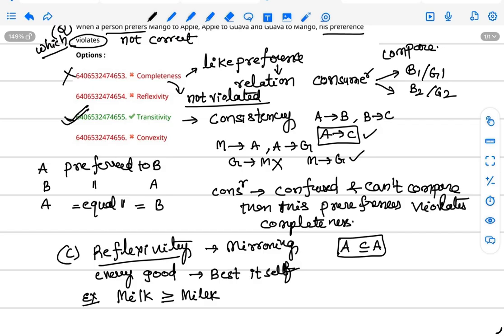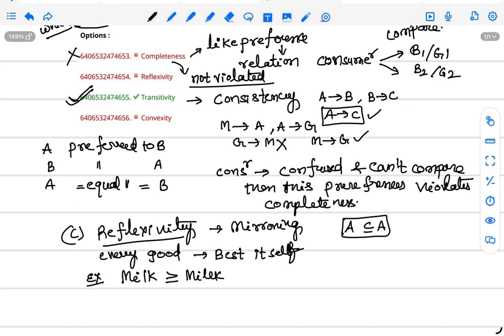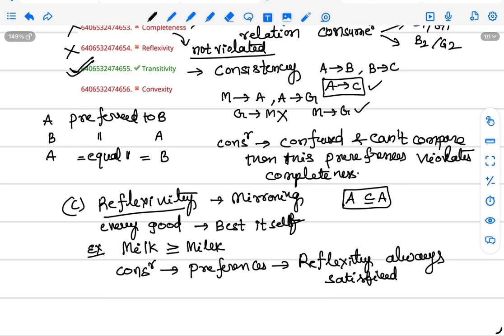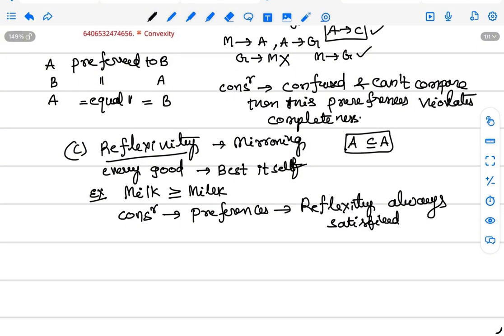Here reflexivity is almost always satisfied. In consumer preferences, reflexivity is always satisfied. So this is not the correct option. It does not violate, it is satisfied. Next one is option D. Why is it not correct? Convexity.